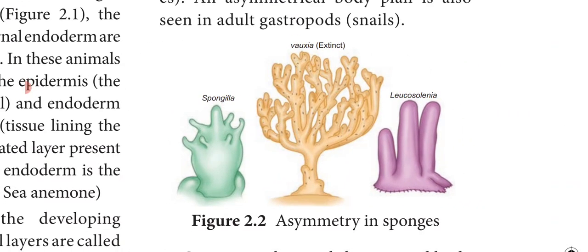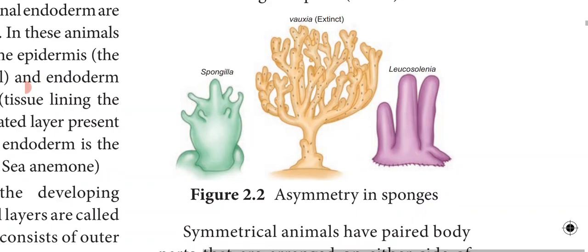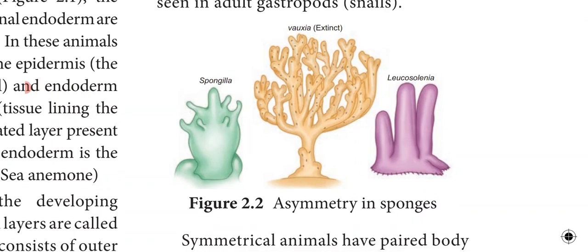Sponges are very simple marine animals. In sponges you can see the simplest body plan. They do not display symmetry, which means they don't show symmetry. They are asymmetrical. That means the body cannot be divided into 2 equal halves on any plane.